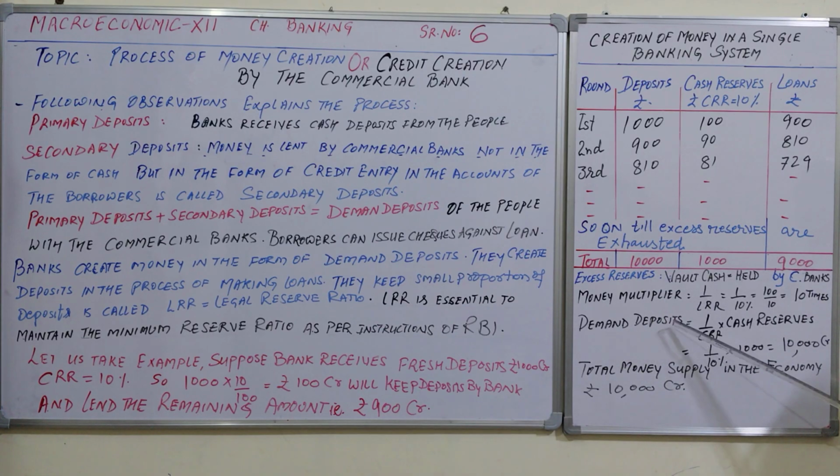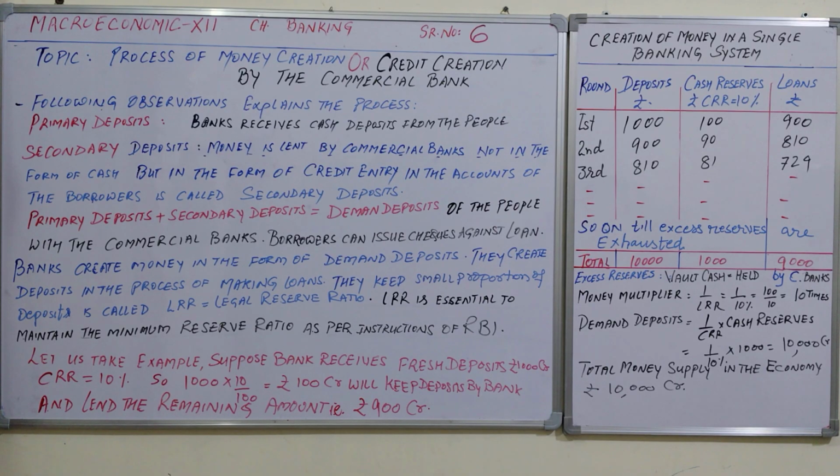We can also say demand deposit equals 1 upon CRR into the initial deposit or cash reserve. 1 upon 10% of 1000: 10% becomes 100 over 10, that is 10, and 10 into 1000 is 10,000. Or the other way, the multiplier is 10, so multiply the cash reserve by 10, and demand deposit is 10,000 crore. This is the total money supply in the economy, rupees 10,000 crore.